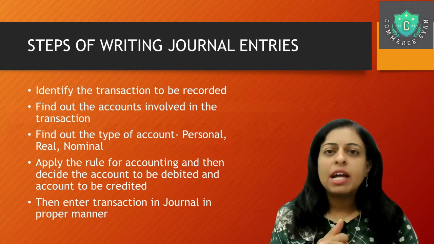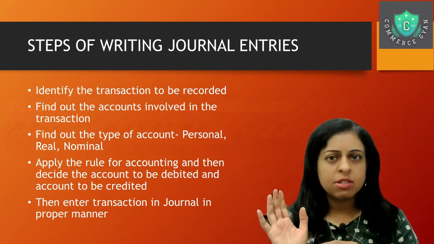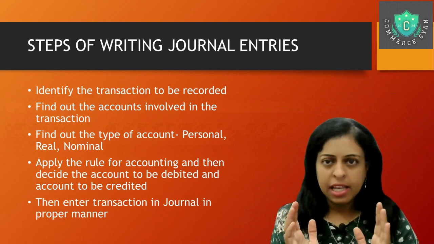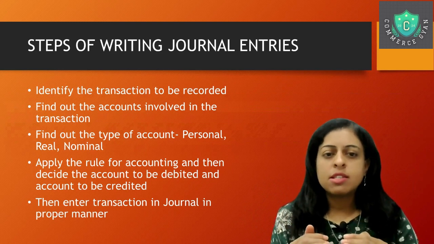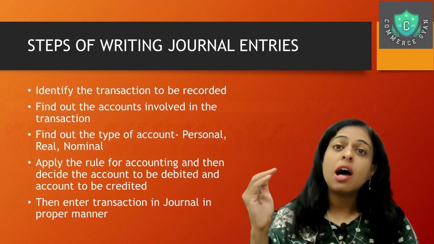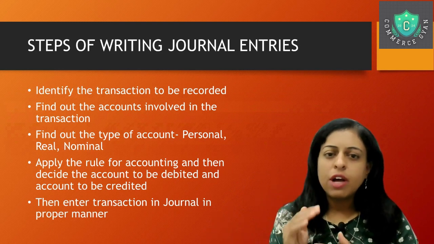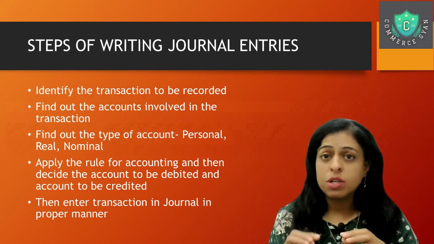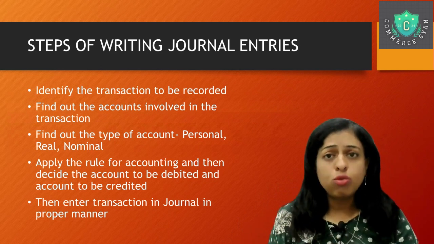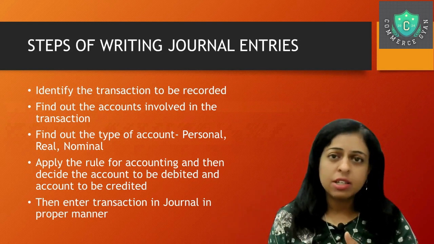And then from that, we identified whether that account should be debit or credit. Same thing we are going to follow in the journal writing. The only thing is that the last step will be the entry of these transactions into the journal with amount. So first, identify transactions. Second, find out the accounts involved, whether it is personal, real, or nominal. Then apply the rule for that account. If it is a personal account, we say, debit the receiver, credit the giver.